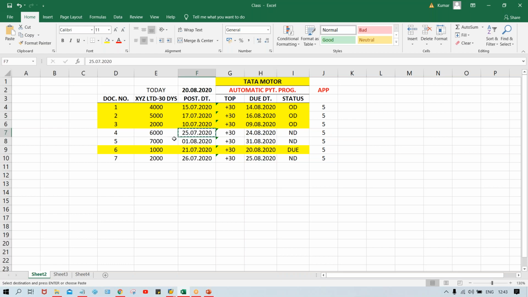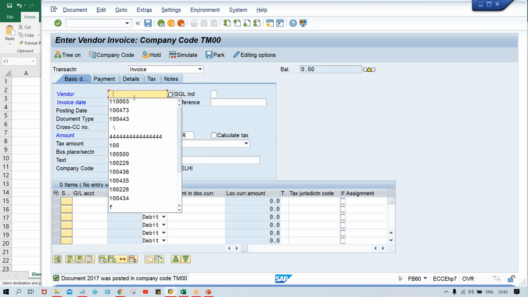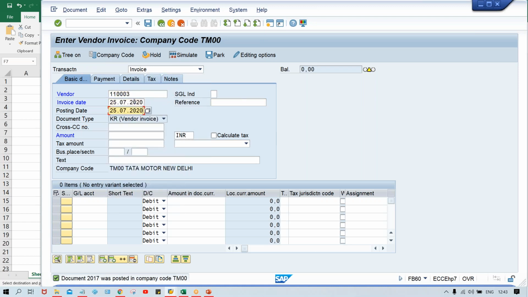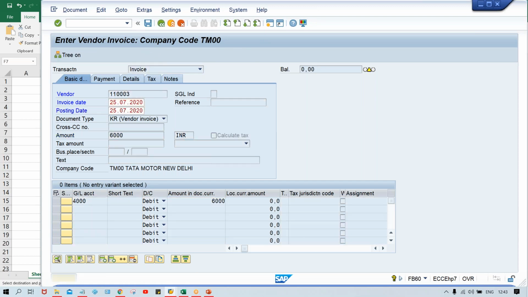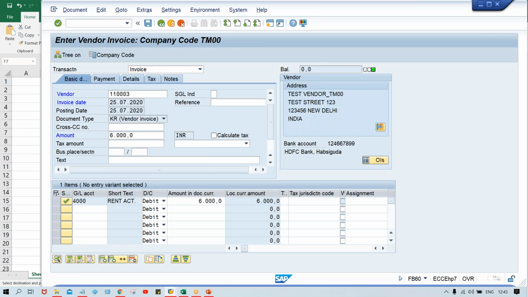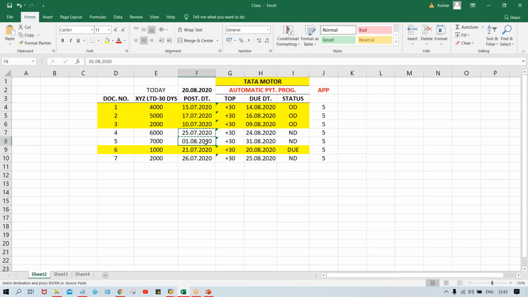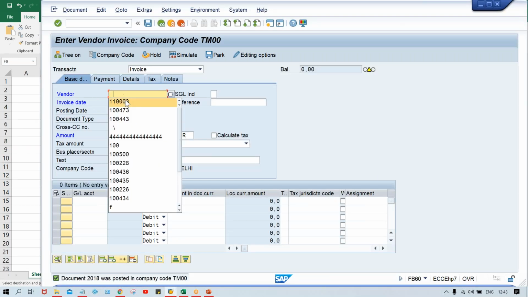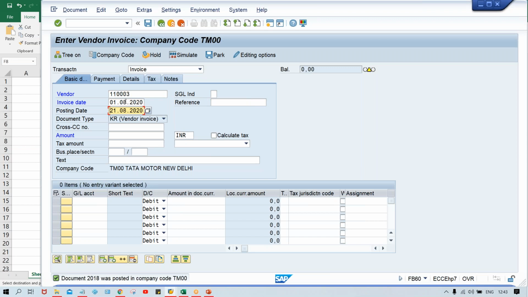So again on this date 6000. So here give your vendor number, give this date, and here 6000, and give your GL number, again 6000. Press enter. Okay, so save it quickly, and this date 7000. So I'm posting the invoices quickly, guys, because how to post the invoice is already shown in the previous session. So hope you guys will not have any problem to understand this. Simply invoice posting, that's it.